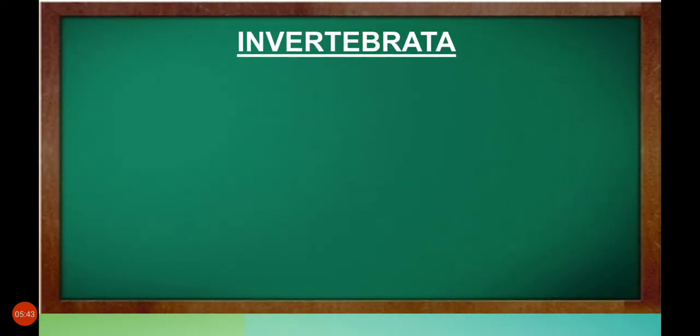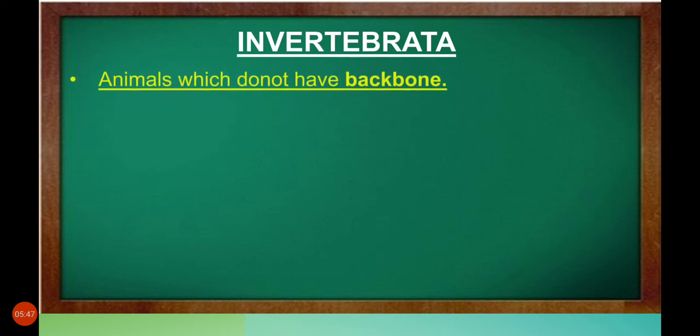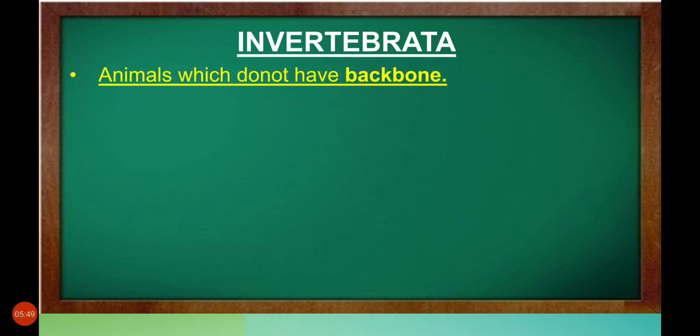Next topic is Invertebrata. What is Invertebrata? Animals which do not have a backbone are called Invertebrata. They are soft organisms like earthworms and caterpillars. They don't have backbones. These are invertebrate animals. In this again divisions are done.